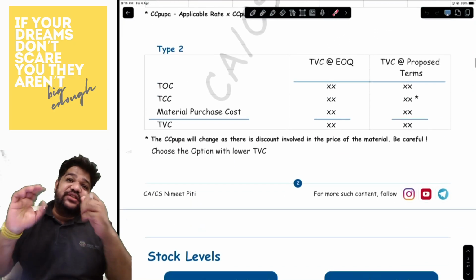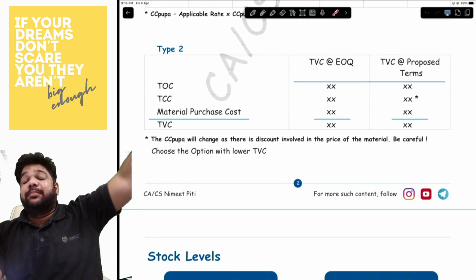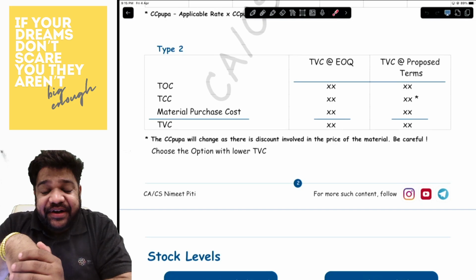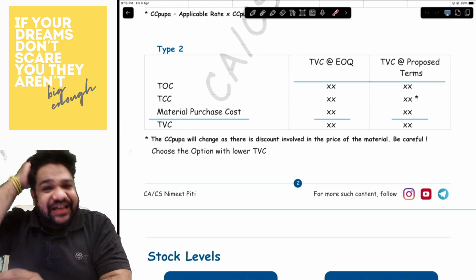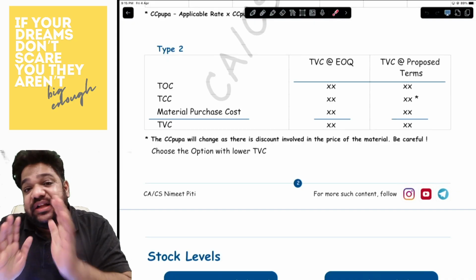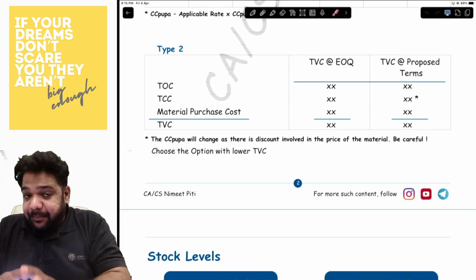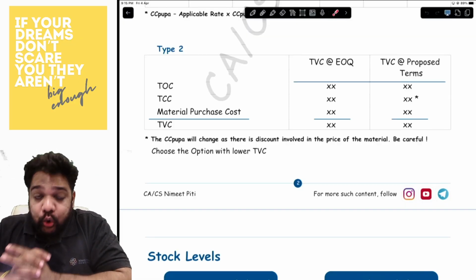The second type is where the supplier wants to give you a 5% discount if you buy in bulk quantity. Whatever the bulk quantity is, they will tell you, but you will have to see whether the discount offer should be accepted or not.